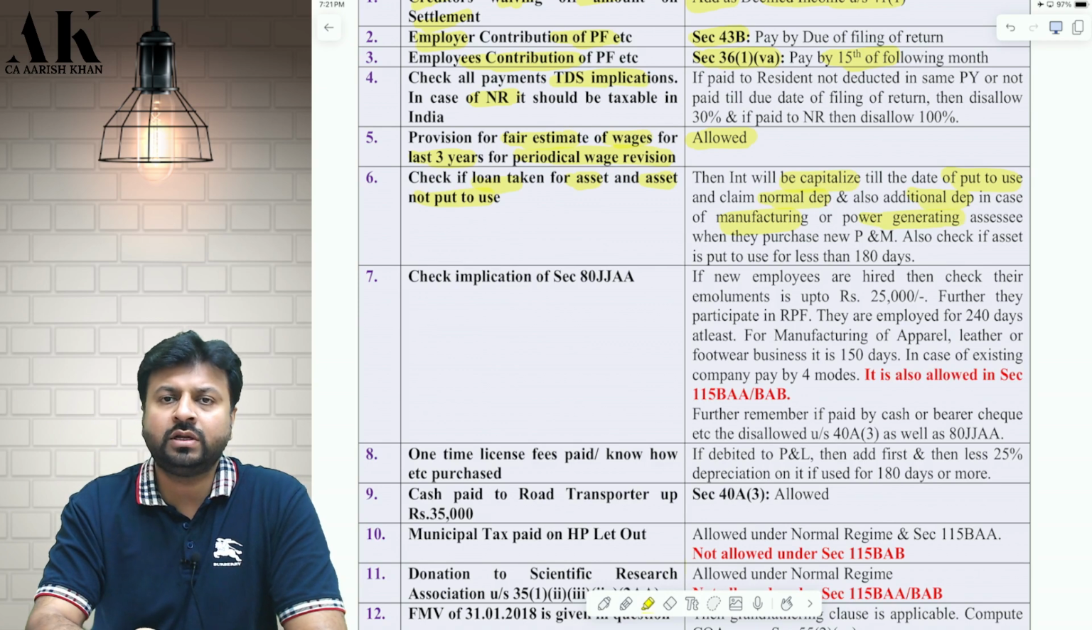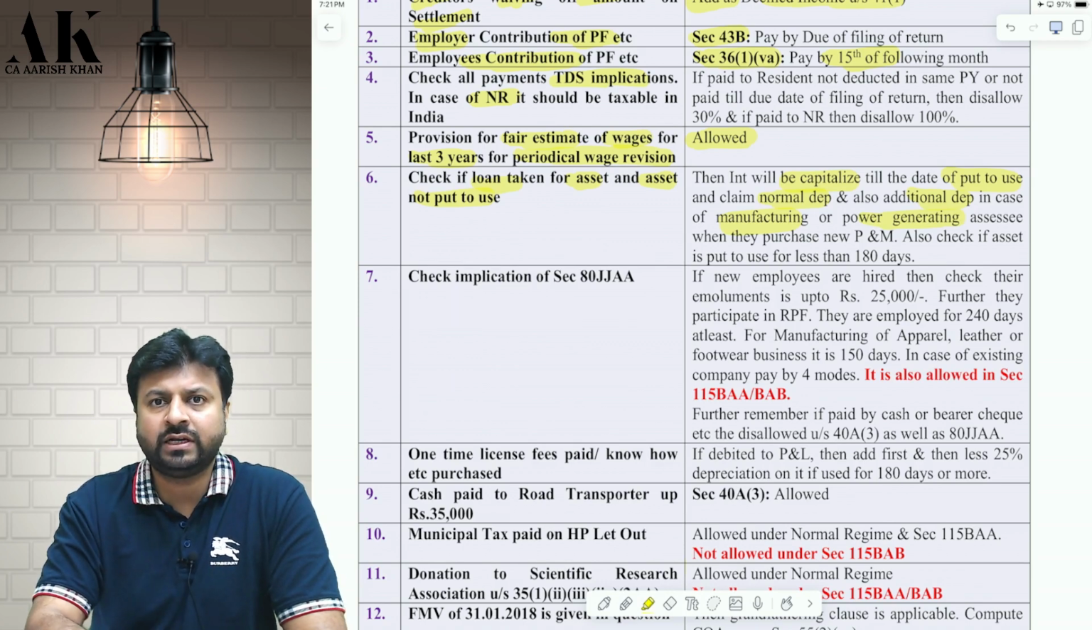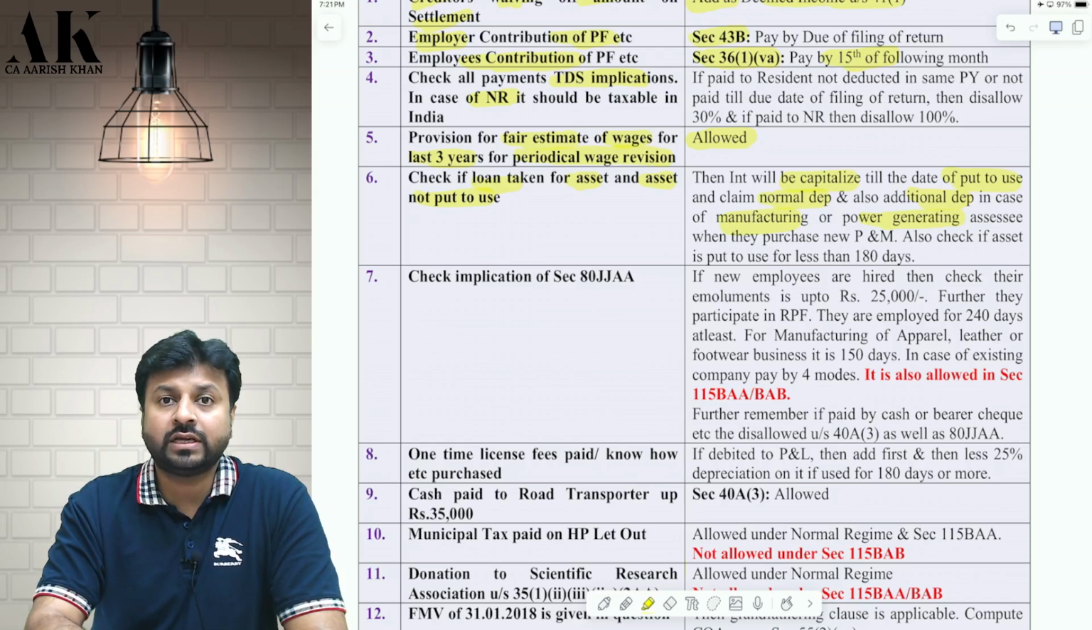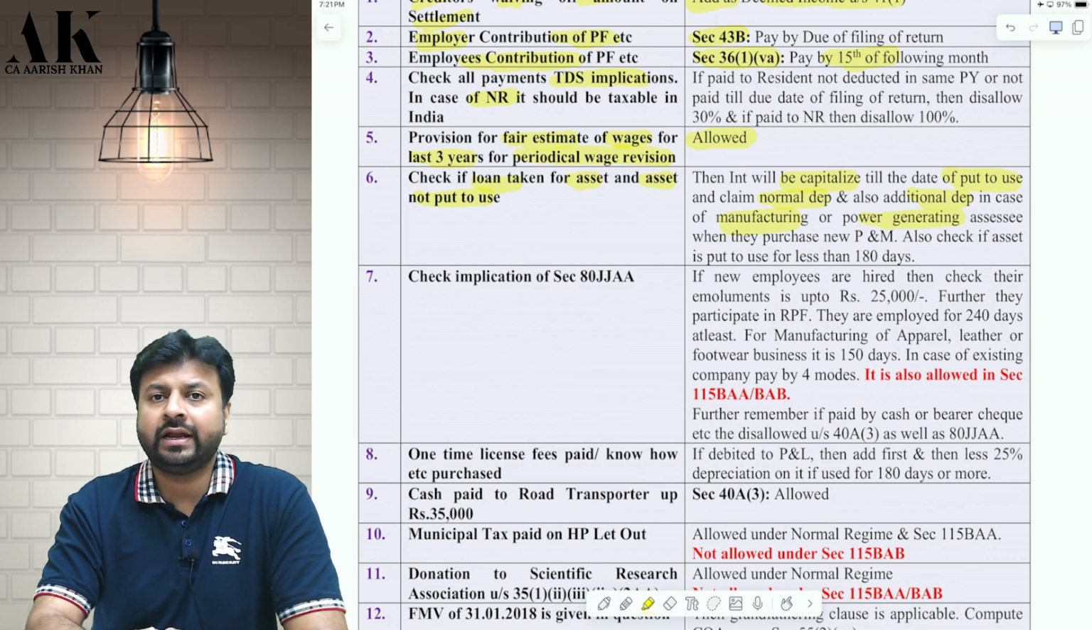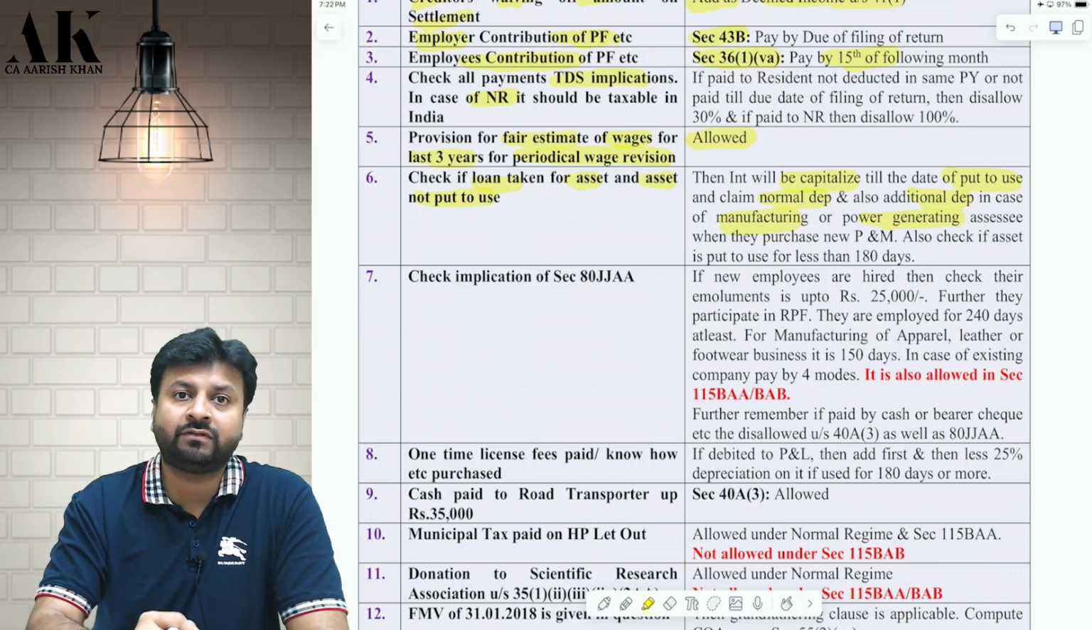And from 1st October, you will claim what? A revenue expense of the interest. And you will also check whether the asset is put to use for more than 180 days or less than 180 days. Accordingly, your normal and additional depreciation will become full and half. You need to check all these compliances in one adjustment.